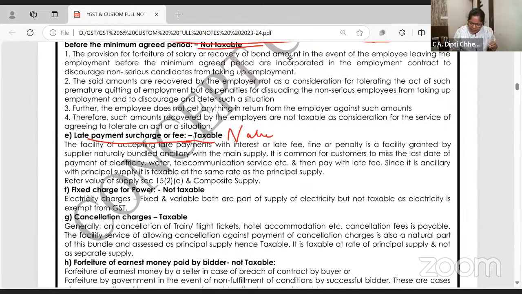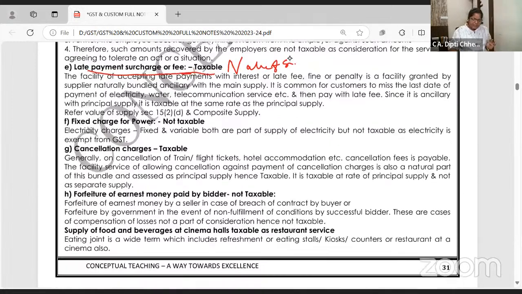This will make the value of supply clear. Late fee is a part of the supply. See, we will deliver the goods in 10 minutes. If it is late, we'll charge late fees, but on that also GST is recovered.